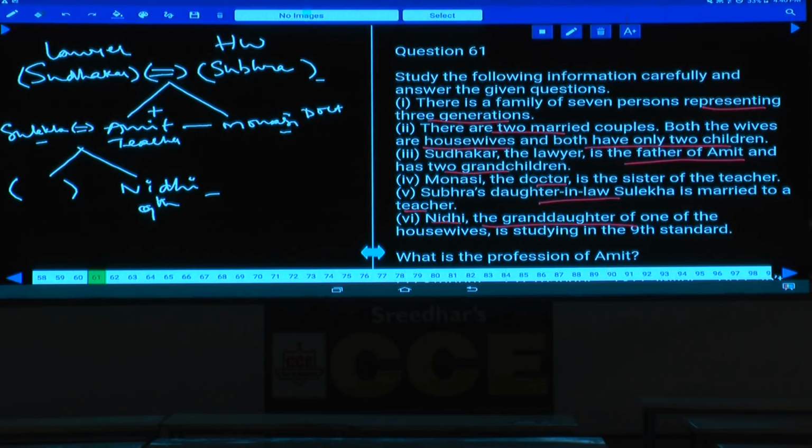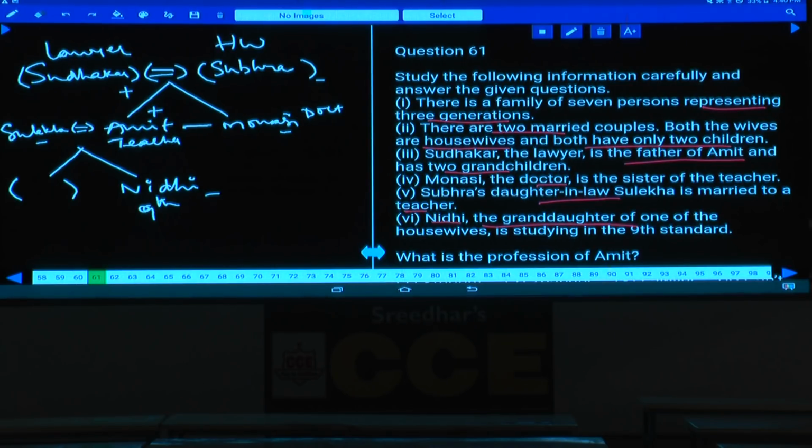And in the first generation, Sudhakar and Subra are married to each other. Sudhakar is a male, Subra is a female. Now this couple has 2 children. Amit is the son and Monasi is the daughter. And Amit is married to Sulekha. Amit is a male and his profession is teacher.